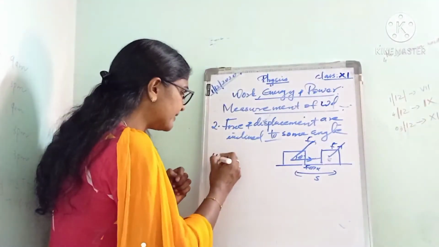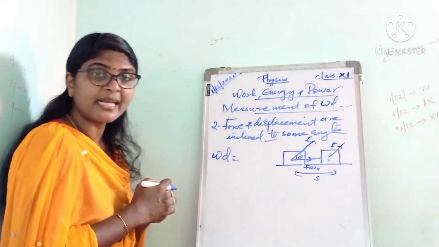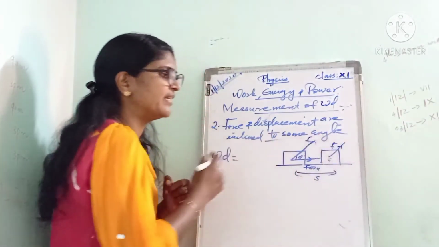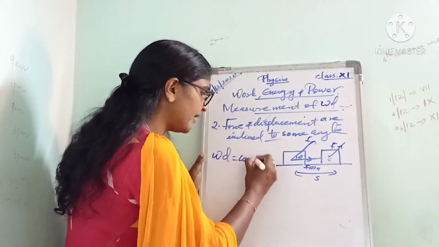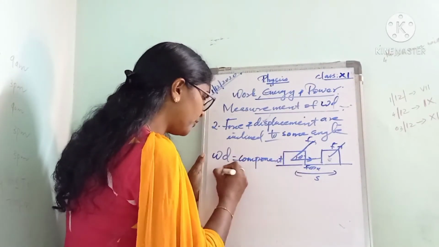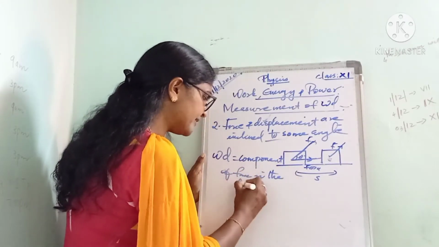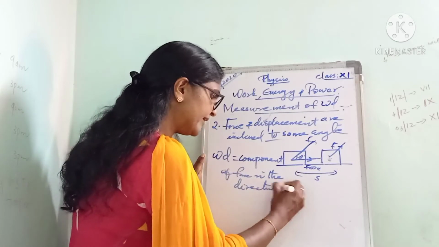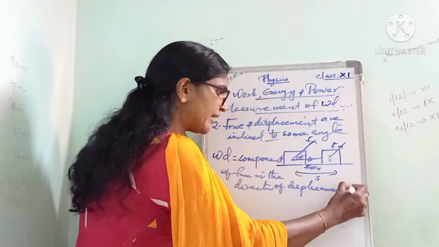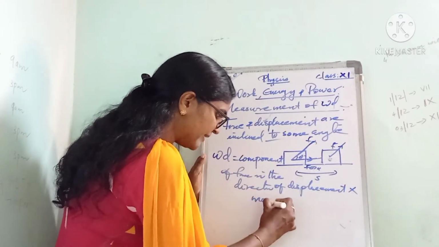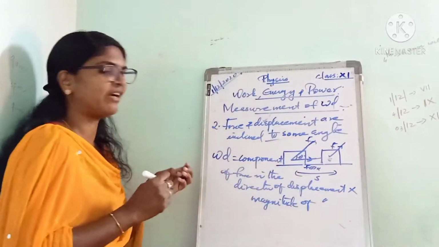Then work done is equal to the component of force in the direction of displacement, into the magnitude of displacement. In this way we can measure the work done.